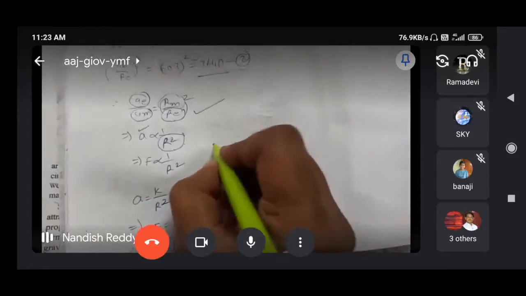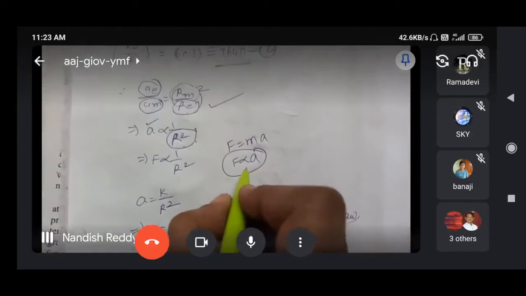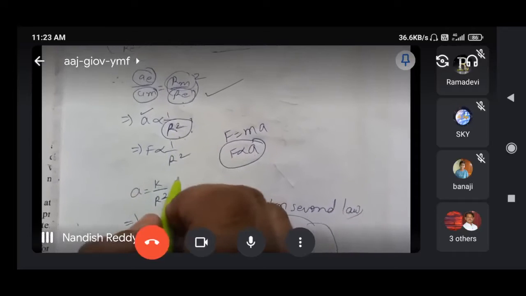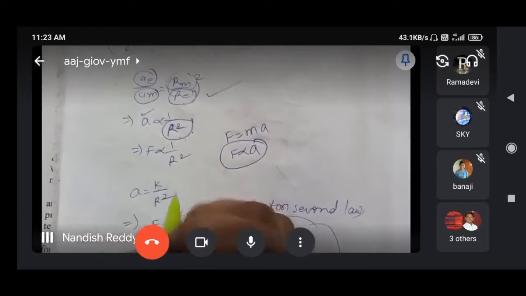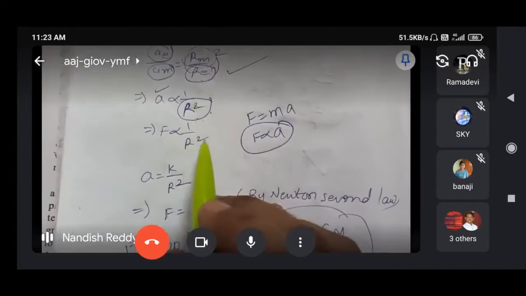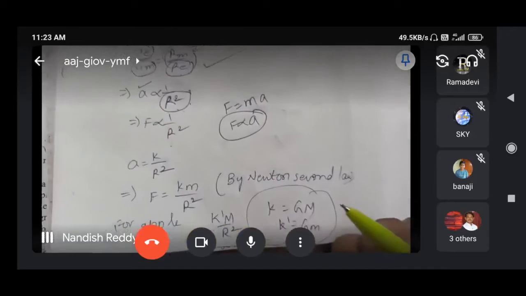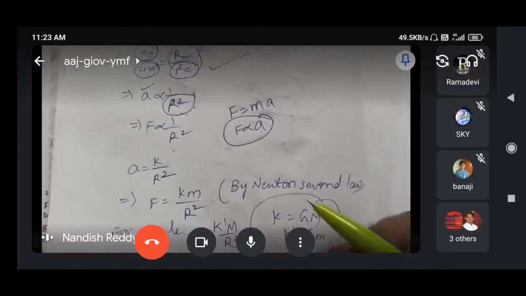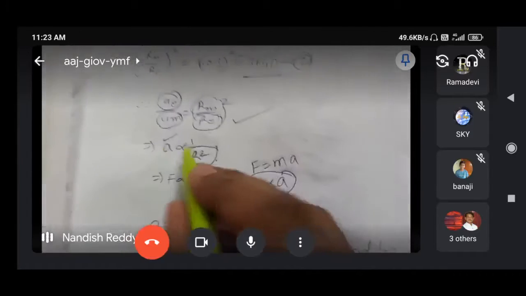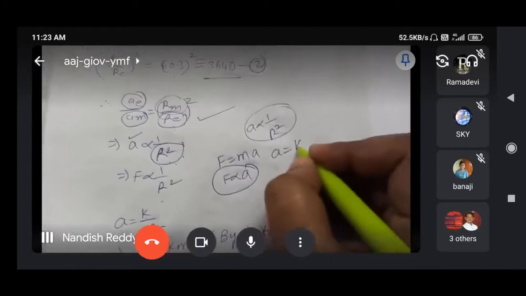So we know F is equal to ma, and F is proportional to A. So F is proportional to A and A is proportional to 1 by R square. So consequently we can write F is proportional to 1 by R square. Yes, F is proportional to A, and A is inversely proportional to R square. So that's why F is also inversely proportional to R square. This is from Newton's second law I am writing. So here A is proportional to 1 by R square means A is equal to some constant by R square.